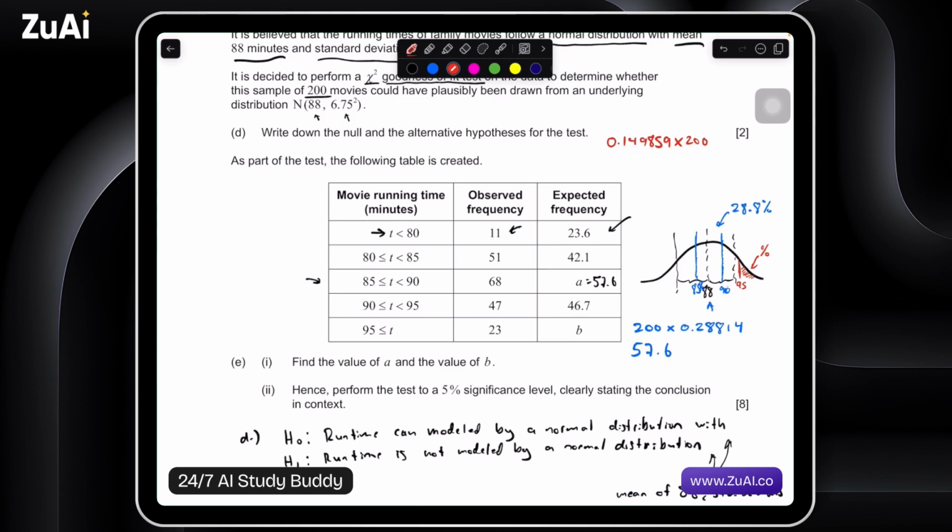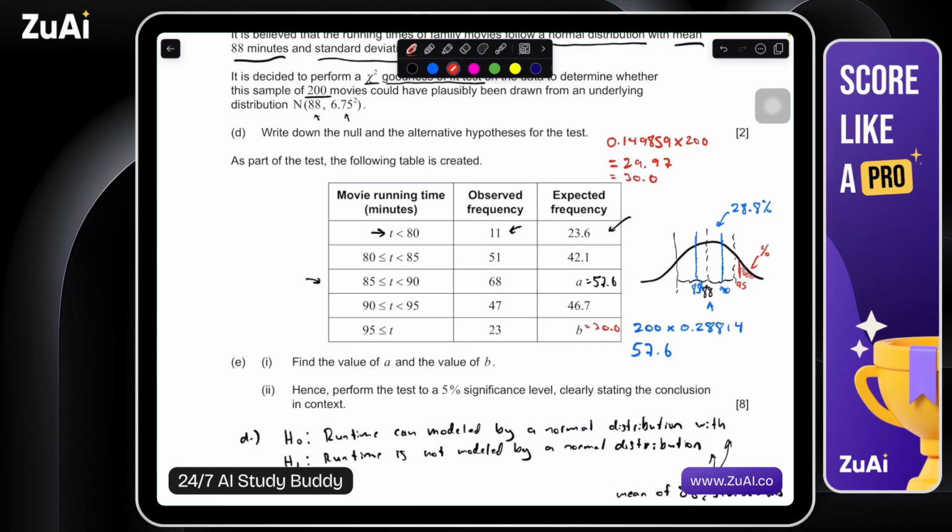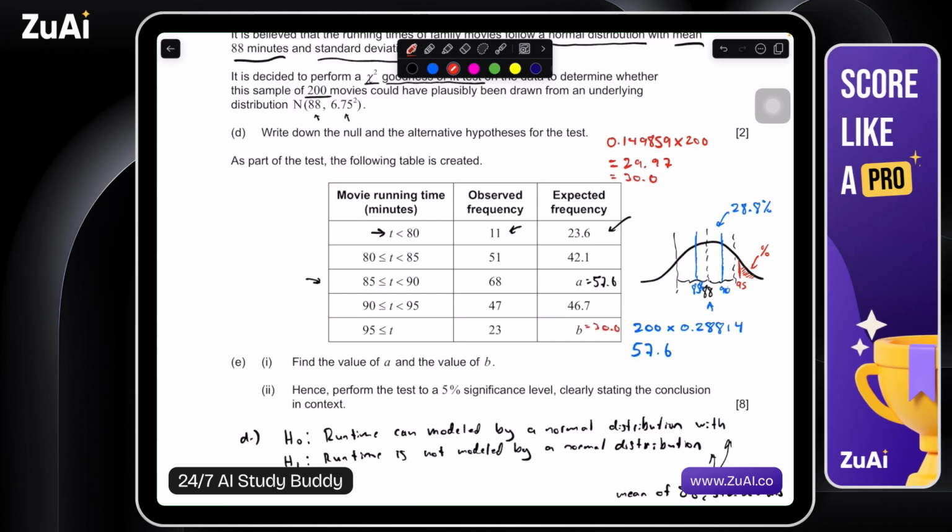0.149859 times 200. And we have 29.97, which we can round to 30. So B is equal to 30 movies. Okay, that looks good. All right, let's see what we can do from here.